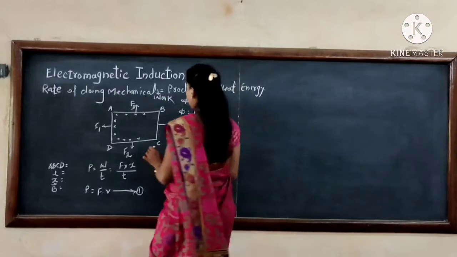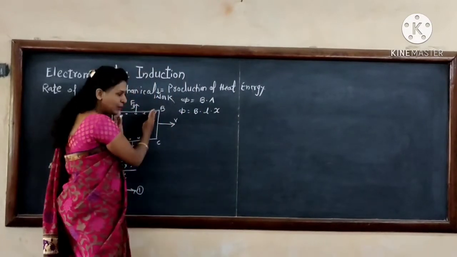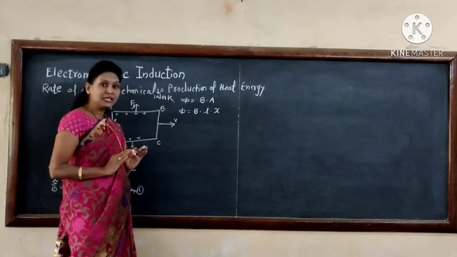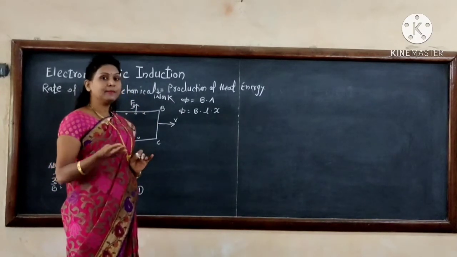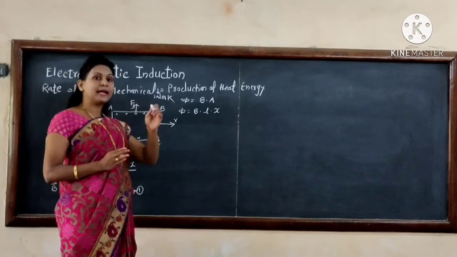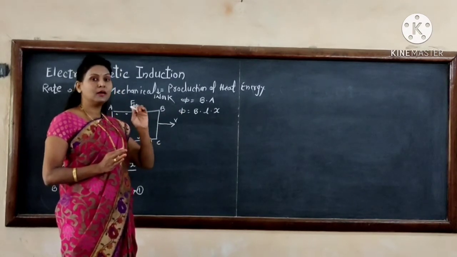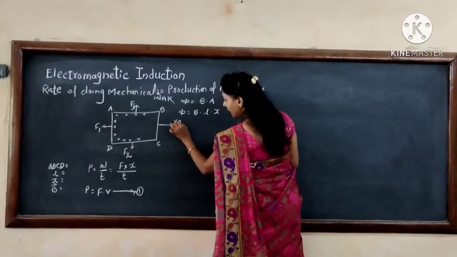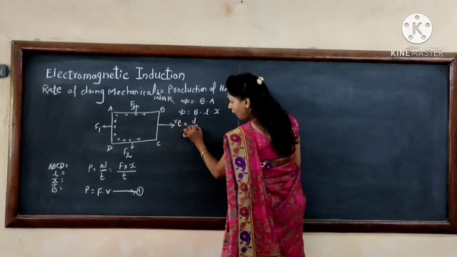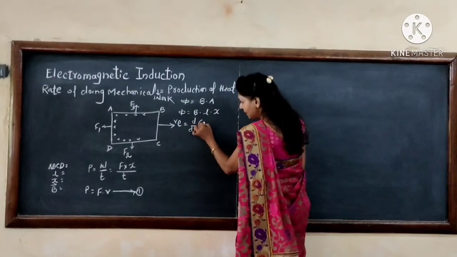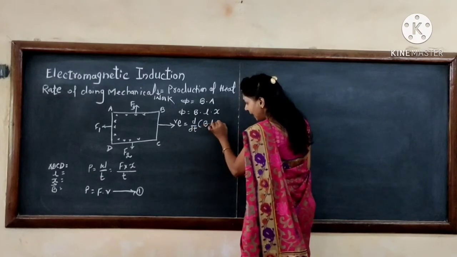As this coil moves with velocity V, the magnetic flux changes with time, and therefore an EMF is induced in the coil. The equation is E equal to the rate of change of magnetic flux with respect to time, of BLX.